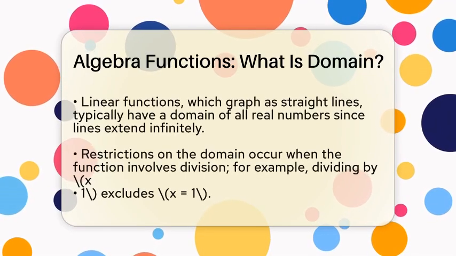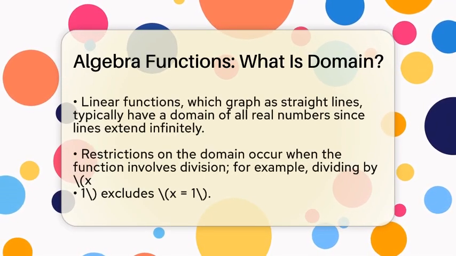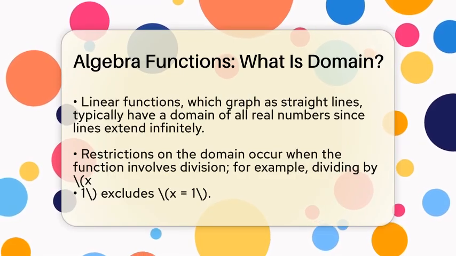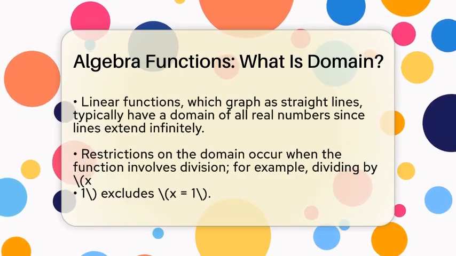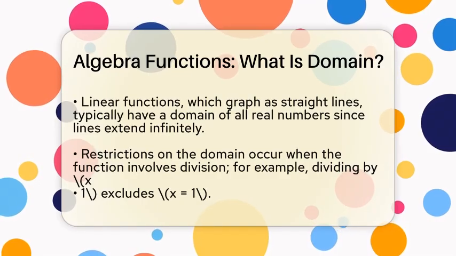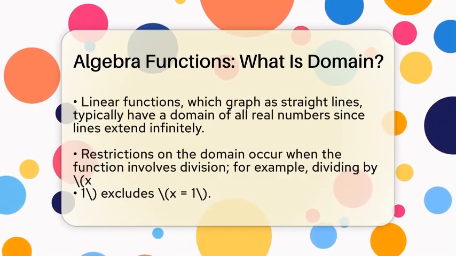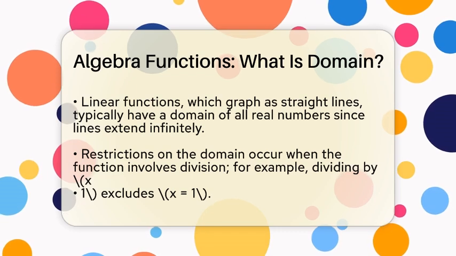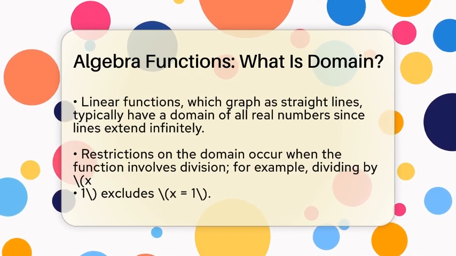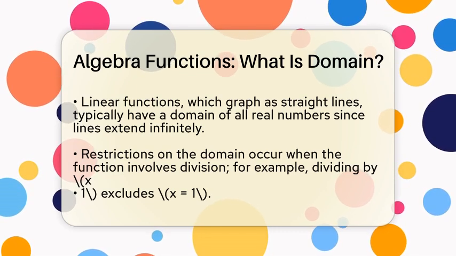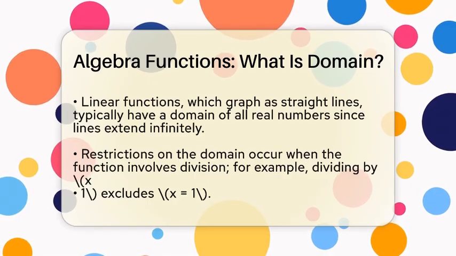When you look at linear functions, which are functions that graph as straight lines, the domain is usually all real numbers. That's because straight lines go on forever in both directions along the x-axis. So, for a simple line like y equals 5 times x plus 3, you can choose any number for x, and the line will still make sense.